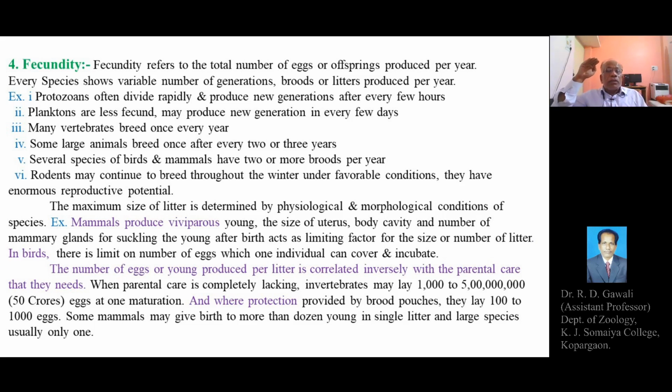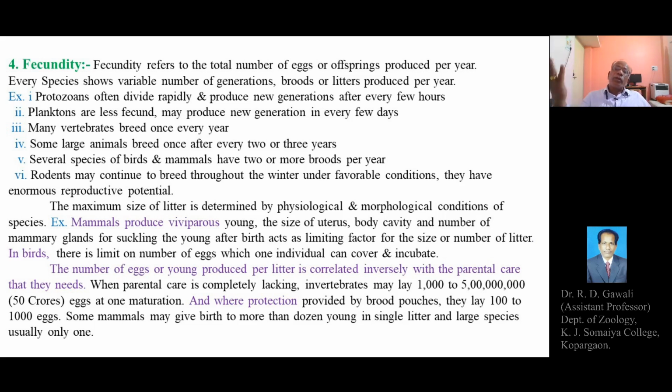So, the size of the bird, or the size of the broody female, is the limitation, and she can cover and incubate only a definite number of eggs at a time under her body. So, in birds, there is a limit on the number of eggs which one individual can cover and incubate.